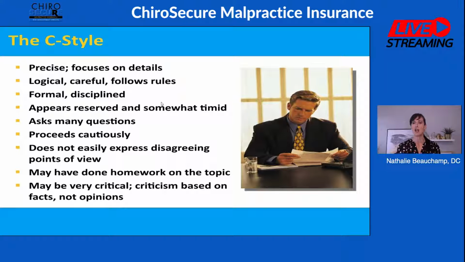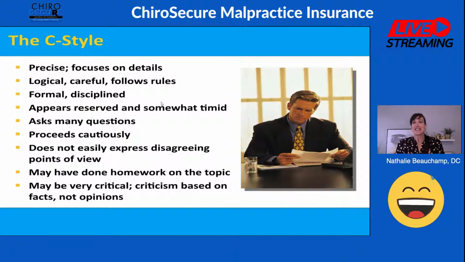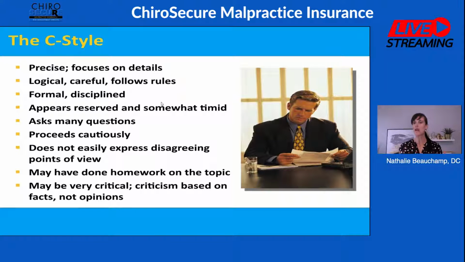focused on detail, logical, careful, follows rules, formal, disciplined, appears reserved and somewhat timid. They can ask a lot of questions. I always remember a patient who is an engineer, a bit of a language barrier, but when I was showing his x-rays and all of that, he was asking about the angles, and visit after visit, he would question me. To this day he's still a patient, but I learned that he's a C, he's an engineer, and he was not doubting me. He was not questioning me.